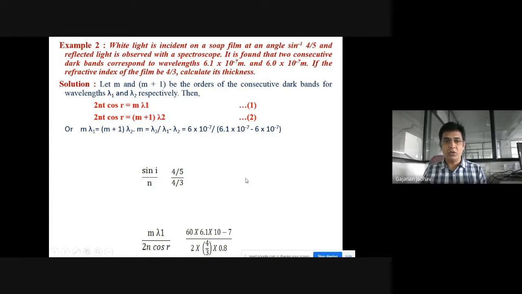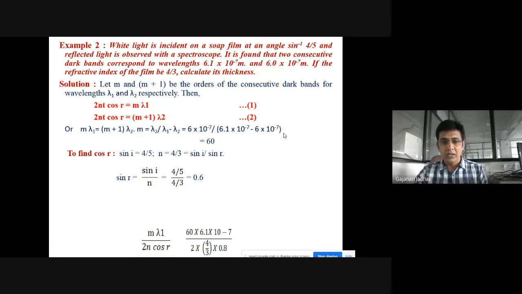So when you substitute the values of lambda 1 and lambda 2, that is 6.1 × 10^-7 and 6 × 10^-7, the answer will be 60. So to find cos r, we have sin i, which is given as 4/5, and the refractive index, which is 4/3.